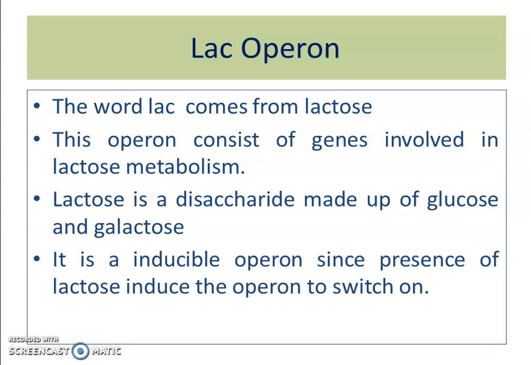The word lac stands for lactose, which is a disaccharide type of carbohydrate made up of glucose and galactose. And lac operon consists of genes involved in lactose metabolism. This lac operon is a negatively regulated inducible operon, as it is regulated by a repressor protein and lactose as an inducer.